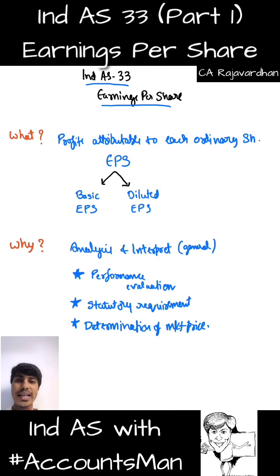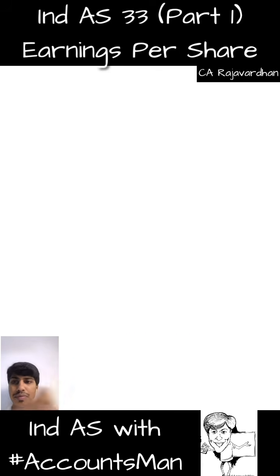Let us go to the next question, that is, when do we compute earnings per share? As I told you, earnings per share is a mandatory item to be included as a part of our financial statements. When we prepare the statement of profit and loss, at the end of it we need to write two items. One is basic EPS, the other one is diluted EPS. So when do we prepare this?